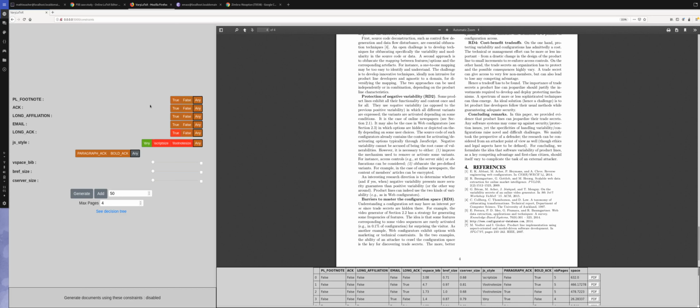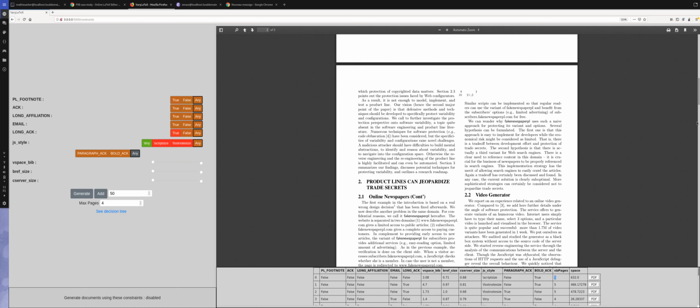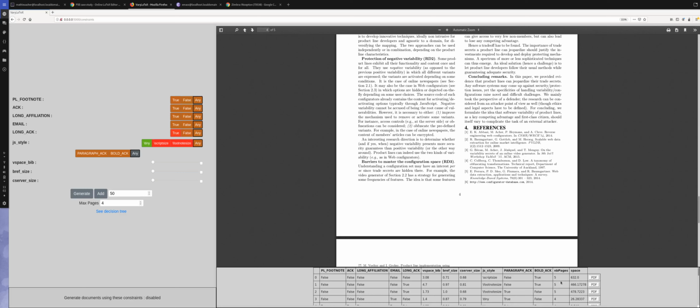So for instance, here I have generated one PDF. The number of pages is 5. So we'll have a look here. And if we look at it, it's because certainly the acknowledgement is false, the footnote is false, but maybe the size of the figure is too important, right? And in fact, it's tricky to know which option's value leads to the good number of pages.